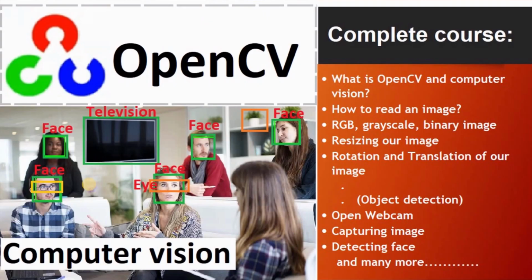So guys, how is this video? I have completed this all agenda. I have explained about what is OpenCV and computer vision. I have explained about how to read an image, RGB image, grayscale image, binary image, resizing our image, rotation and translation of our image, object detection. In object detection we have read face detection, eye detection, open webcam, capturing image, detecting face. So this is all about OpenCV.